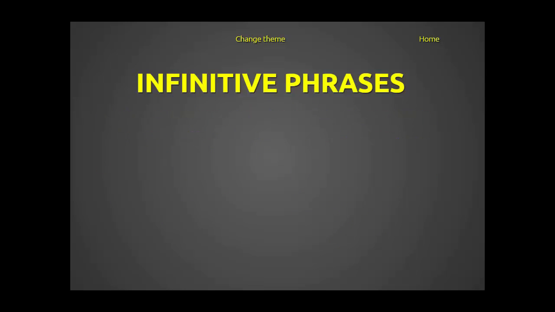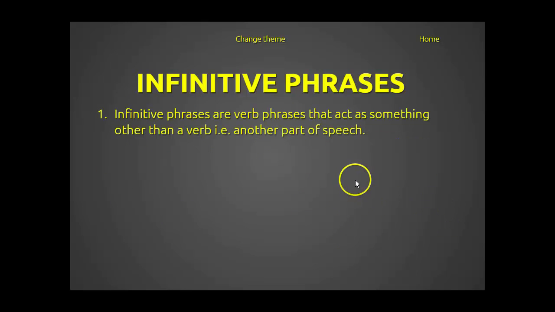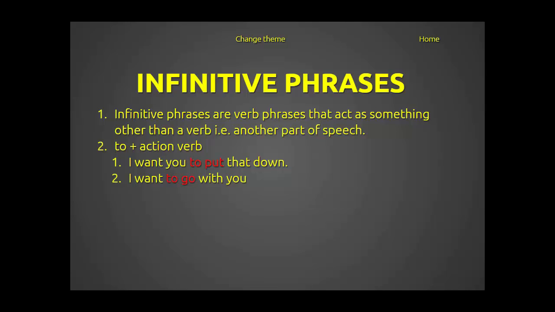Infinitive phrases. Infinitive phrases are verb phrases that act as something other than a verb. Usually another part of speech, oftentimes an adverb. It's the word to, which can also be a preposition, but when you add an action verb to it, it becomes an infinitive phrase instead of a prepositional phrase. So I want you to put that down. I want to go with you.